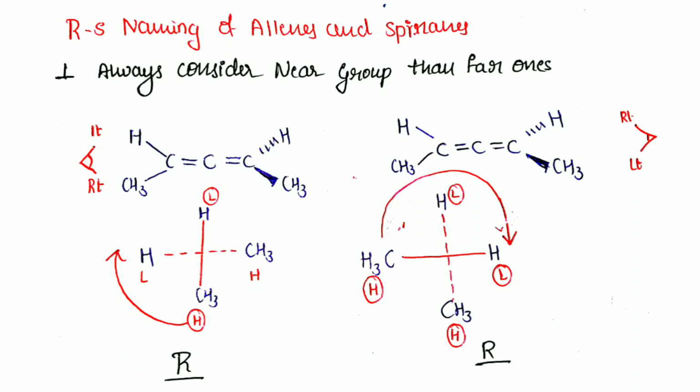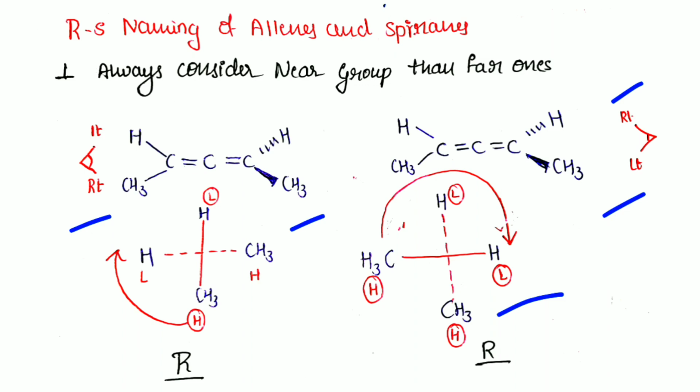Now I don't want to see the molecule from this side. I want to check what will happen looking at the molecule from the other side. The horizontal line groups are denoted by bold lines because this is my left and this is my right. The CH3 group goes on the left side and H is on the right side, and the vertical line groups will be denoted by dashed lines because they are away from my view.